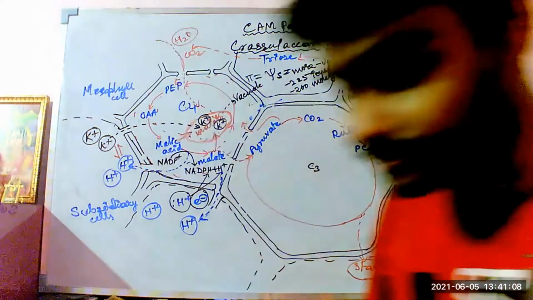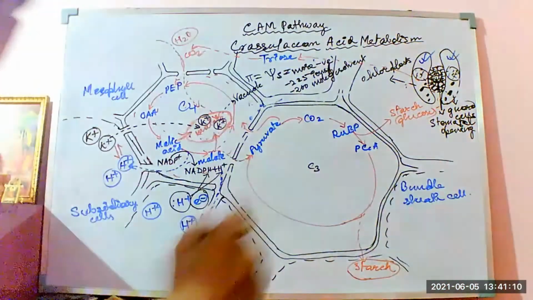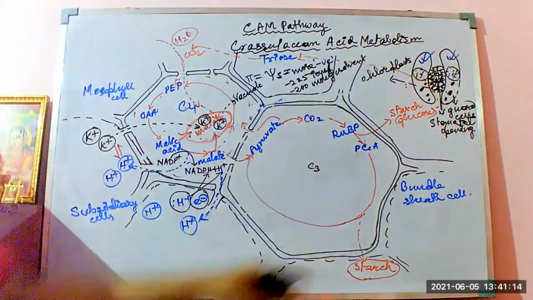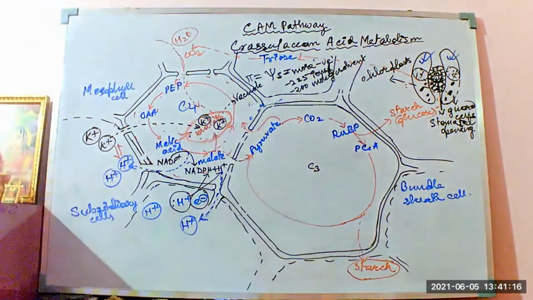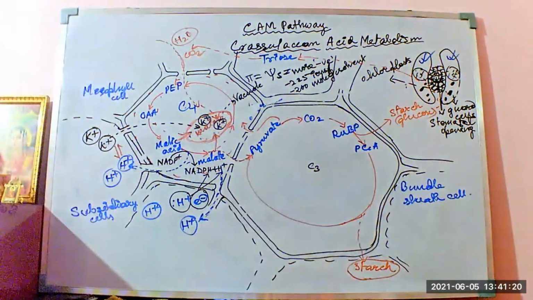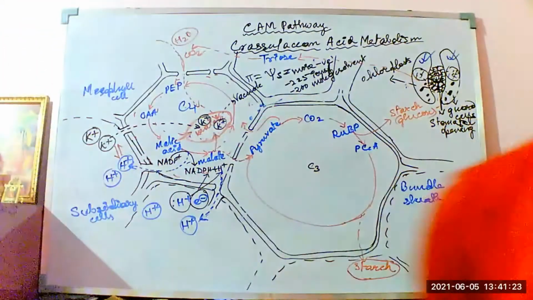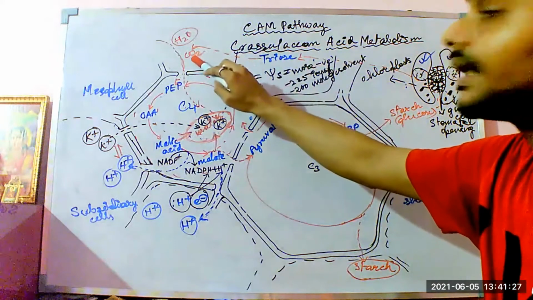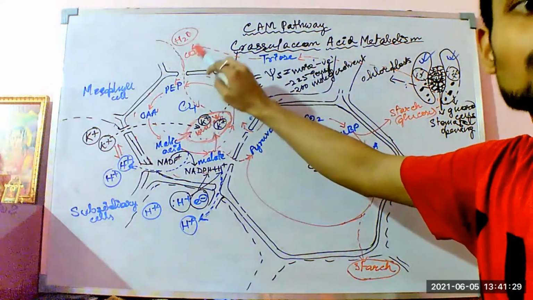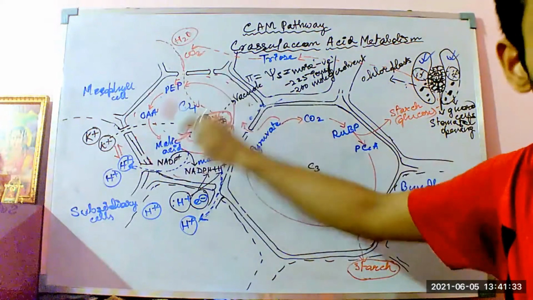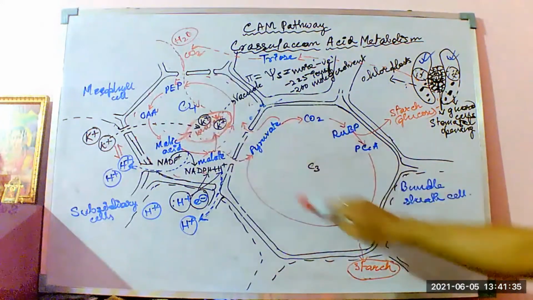So only after completing the C3 pathway in all the plants, the C3 pathway is very much necessary to happen in all the plants in order to generate the starch compound, because if the starch compound is not generated, the starch compound will not go into the glycolysis phase or tricarboxylic phase in order to reduce to triose, and then in order to liberate CO2. The CO2 formation is very much necessary in order to operate the C4 pathway as well as the C3 pathway itself.